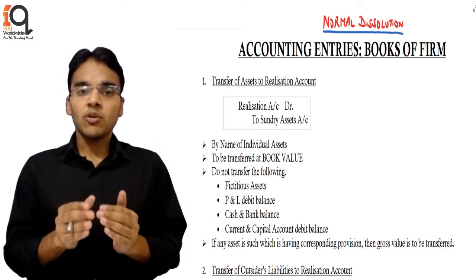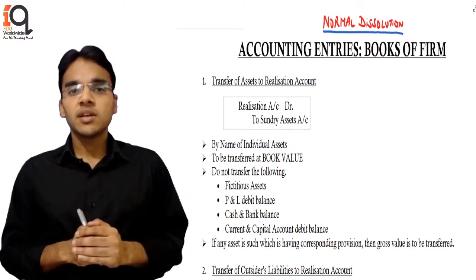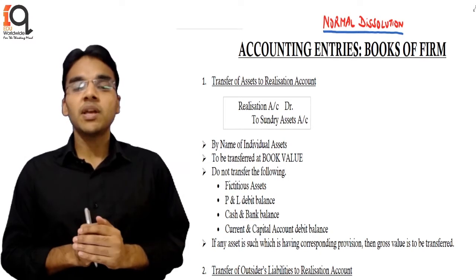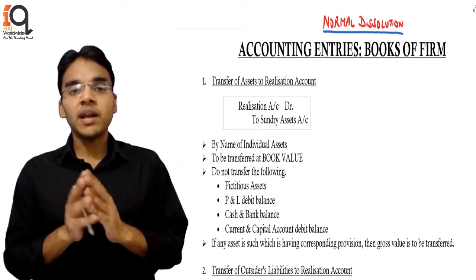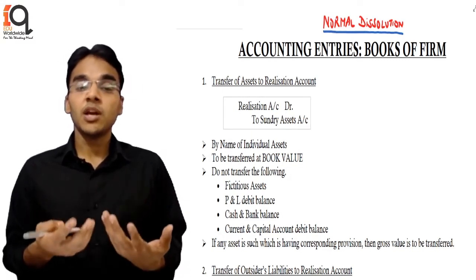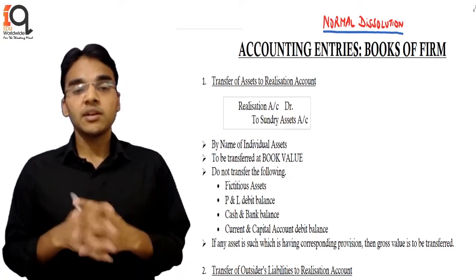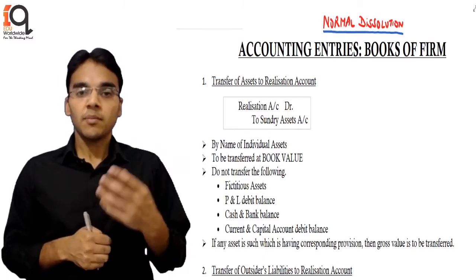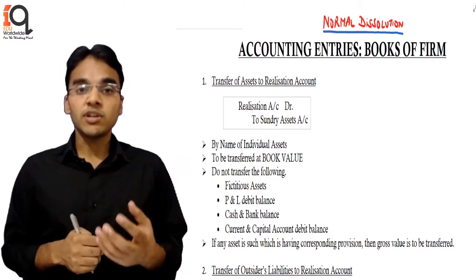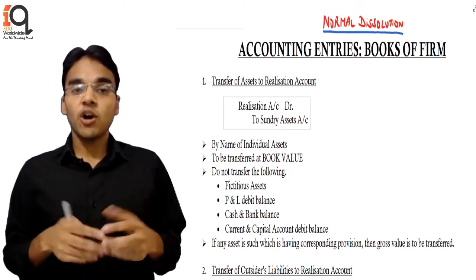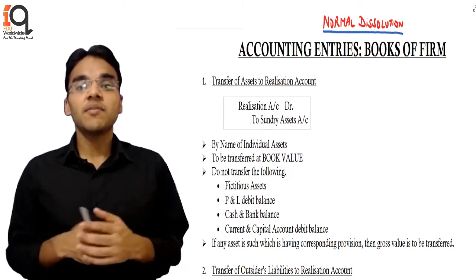passed. Now before the start of entries, obviously on the date of dissolution of the firm, a balance sheet of the firm is given in the question. On that balance sheet, on the asset side there will be fixed assets, current assets, and there can be losses appearing on the asset side. On the liability side there will be capital of the partners, there may be a partner loan, there may be outsider liabilities appearing. So these are appearing at the book values, however they will be realized or paid at somewhat different values.